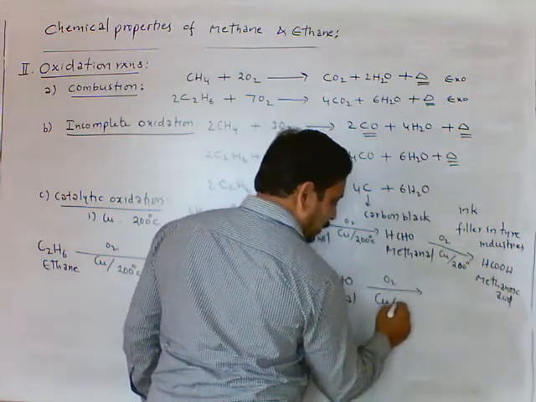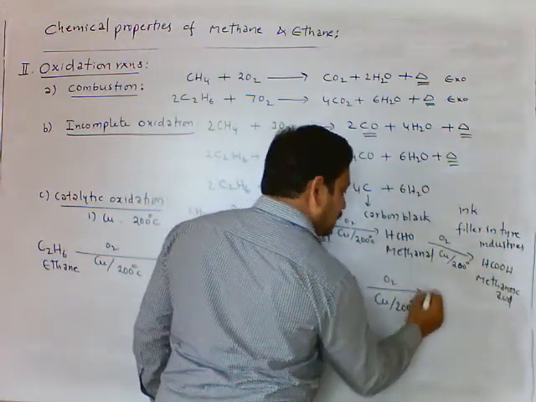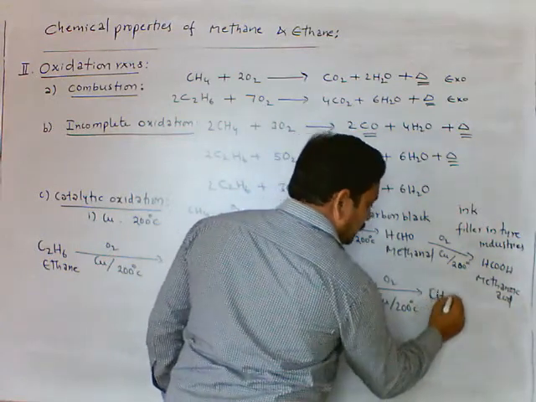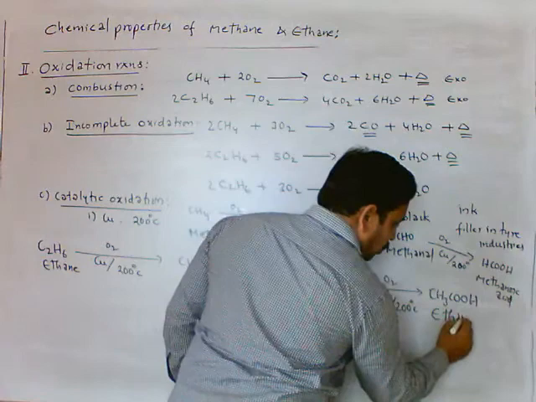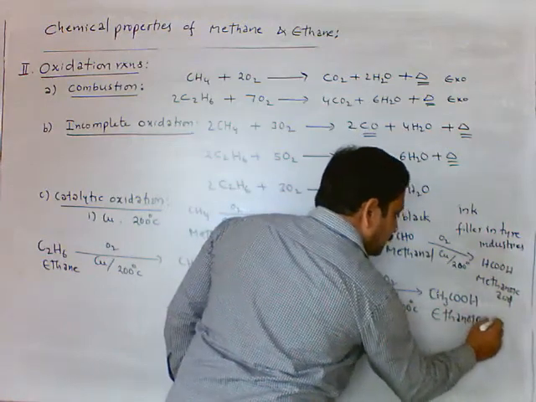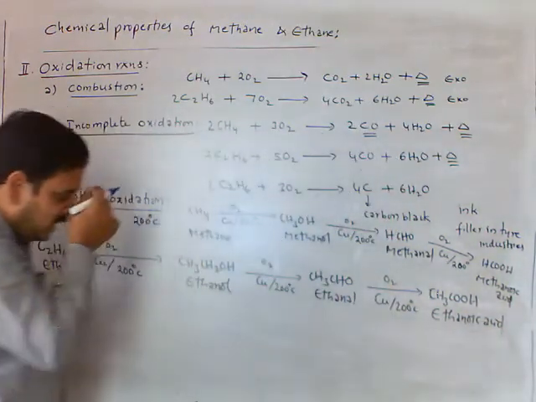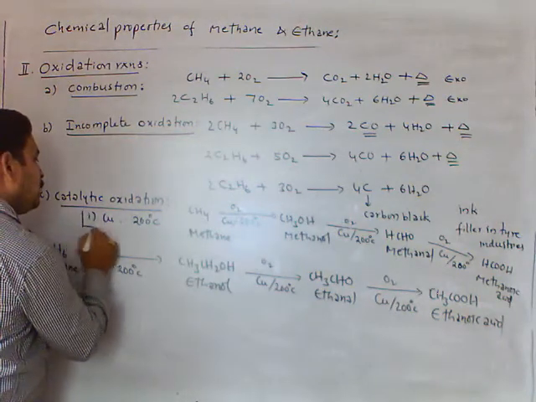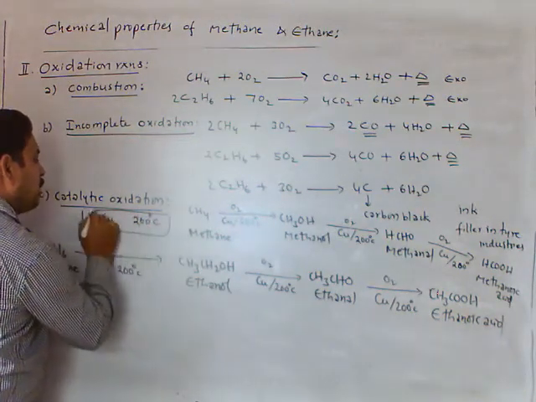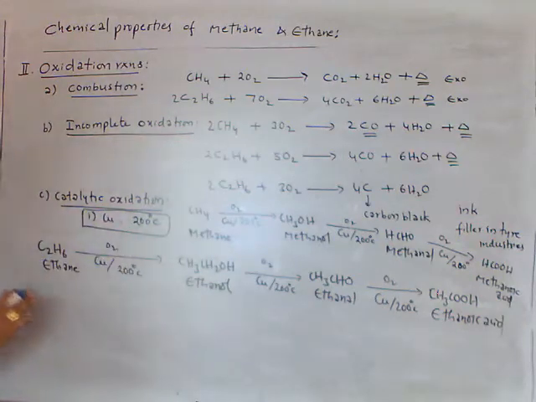Further oxidation also takes place in the presence of copper catalyst at 200 degrees Celsius. We get CH3COOH. This we call ethanoic acid. Next, the first case is what? Only the copper tube we are using, and the temperature is 200 degrees Celsius.